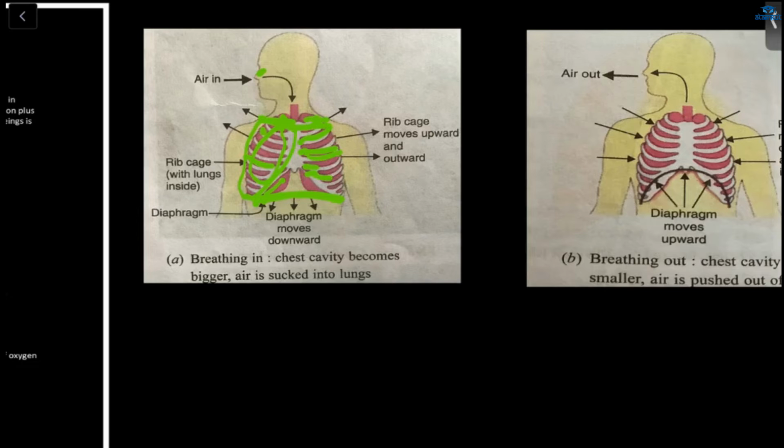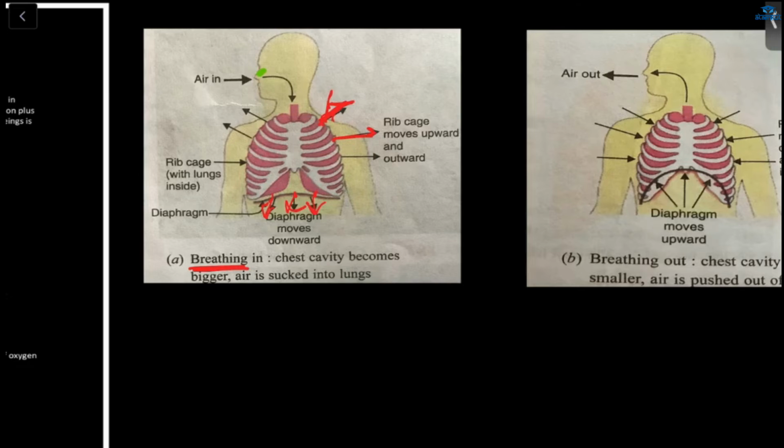Now, what happens when we are breathing in? When we breathe in, two things happen at the same time. The muscles between the ribs contract, and because of that, the rib cage will move upward and outward. And also the diaphragm, what will happen? It will also contract and it will move downward.